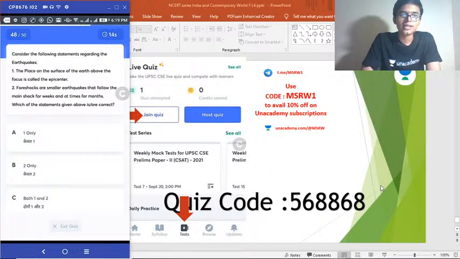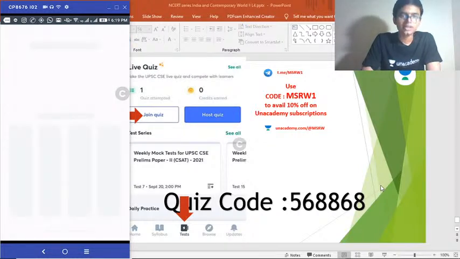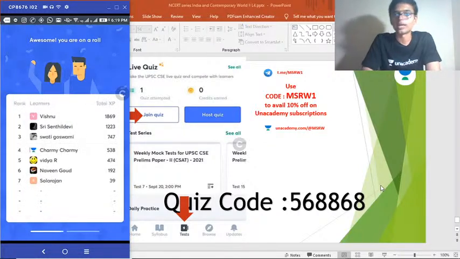Okay. The place on the surface of earth above the focus is called epicenter. Foreshocks are smaller earthquakes that follow the main shock for weeks or at times for a month. Last 3 questions. 48th question, correct answer is option A. 50% of you getting it.